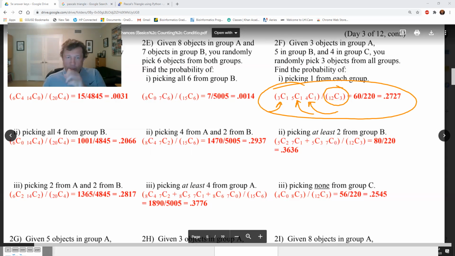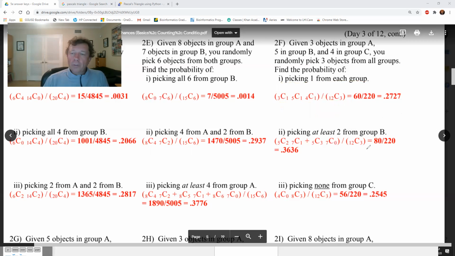It would be in less than 1. You really wouldn't do that by hand, or I wouldn't anyway. You could, I suppose. Okay, picking at least 2 from group B, at least 2. Okay, you have a familiar denominator. At least 2 means 2 or 3.